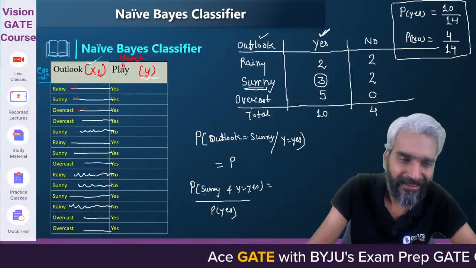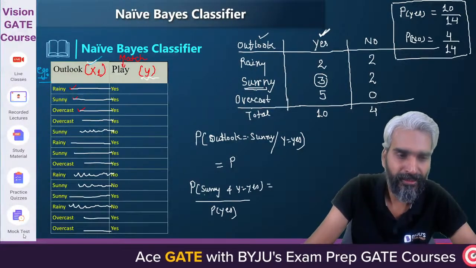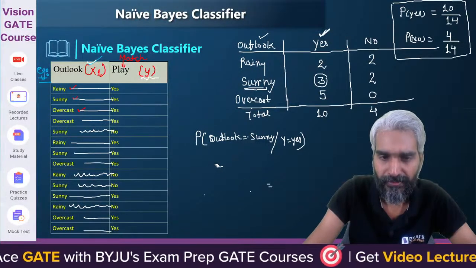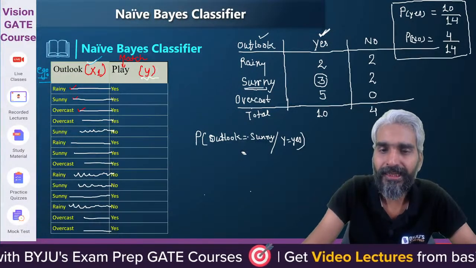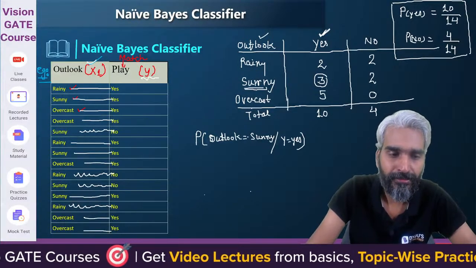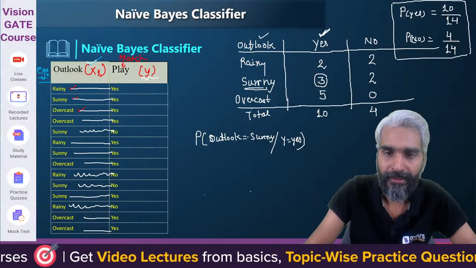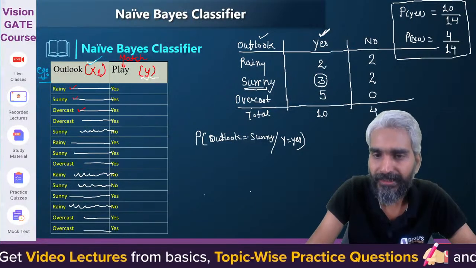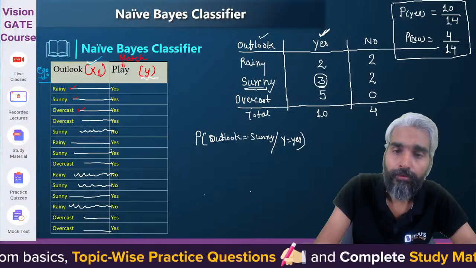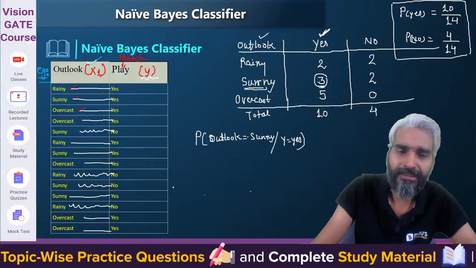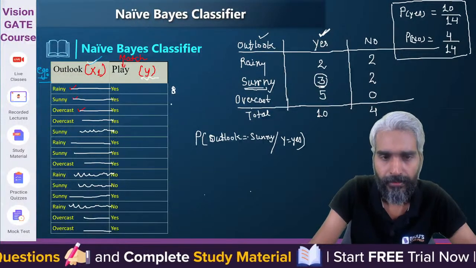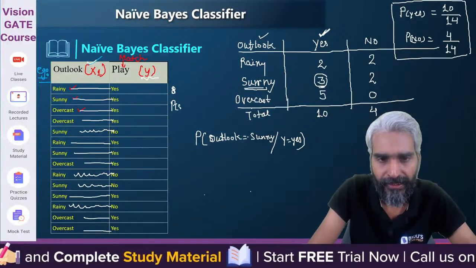But see, this way it will become complicated. So just think, what is being asked? Sir, what is the probability that the outlook is sunny? With what probability is the outlook actually sunny when the condition is yes? Sir, overall, what is the probability of sunny? If I ask you what is the probability of sunny? Hello, probability of sunny.